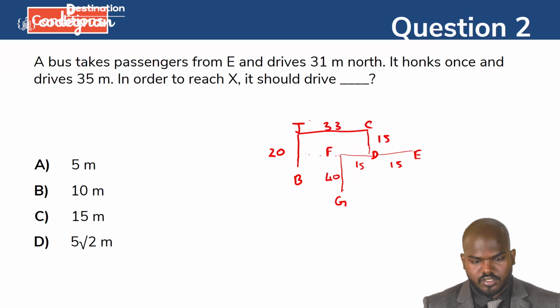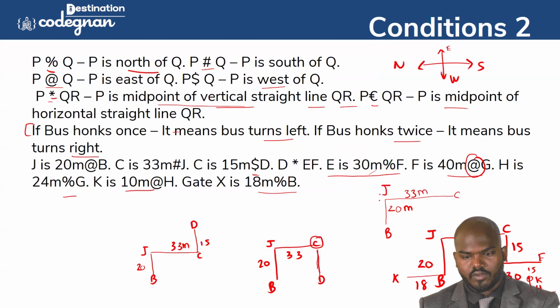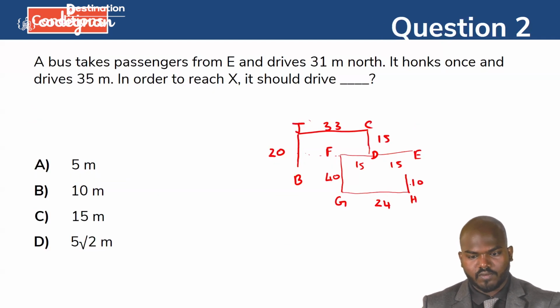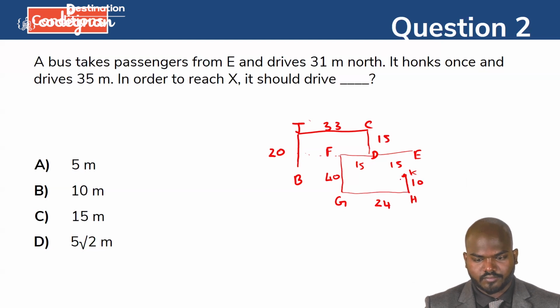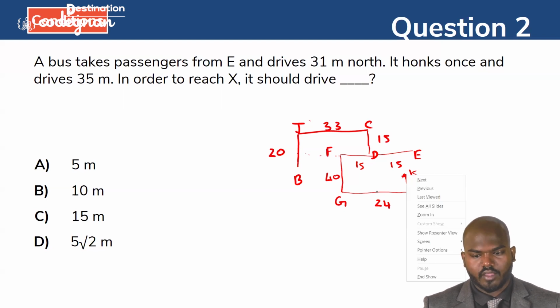And next, G to H. You see this one, it has 24 meter. 24 meter means it will come like this, and this is called H. So H to K, what have they mentioned? That is 10 meter. You see, 10 meter only, right? So this particular portion we can call a 10 meter here. Okay, so once you consider this, you can see this, guys.